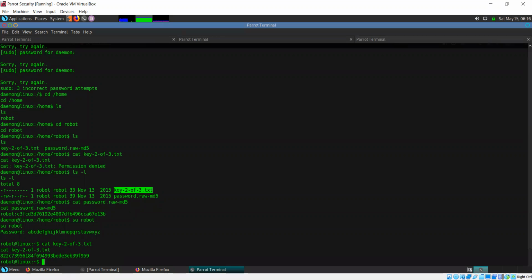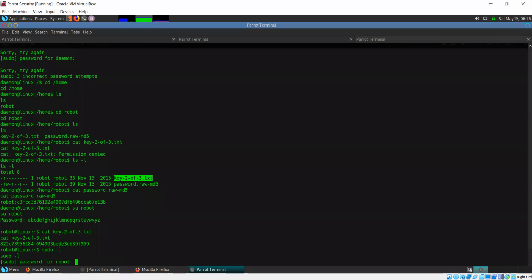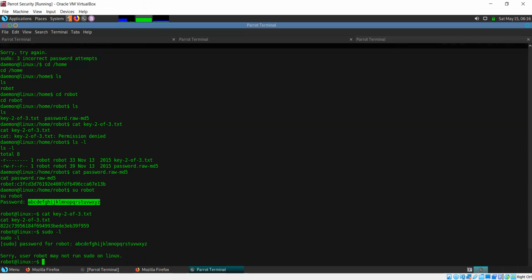So now let's see what else we can do to get to root. sudo -l, we have the password. Okay. We have the password here. So it tells us, sorry, user robot may not run sudo on Linux. Okay, so sudo is not usable by this account.